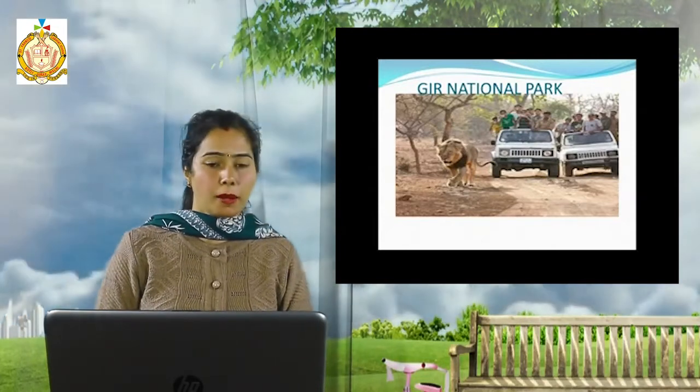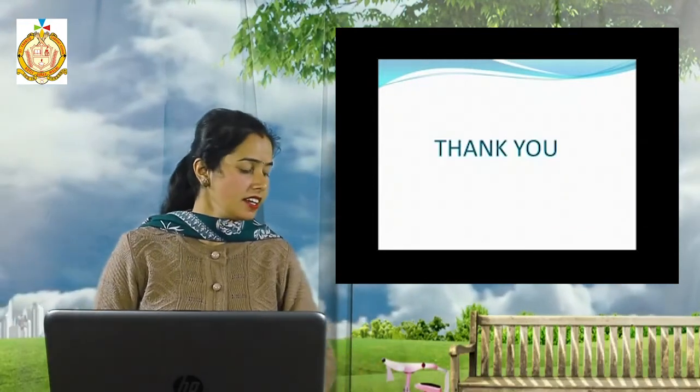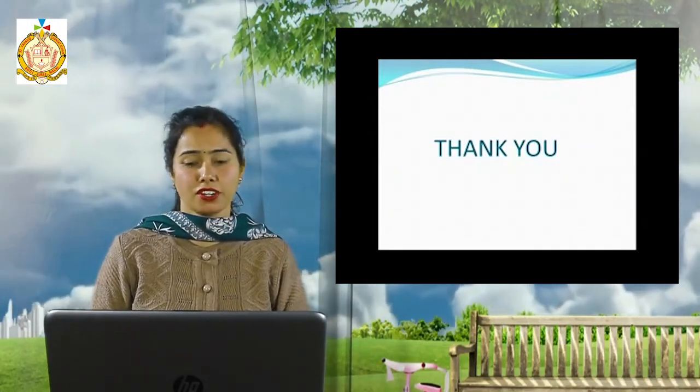So this is all about the three sub-chapters: wildlife sanctuaries in India, environment related terms, and effects of pollution.